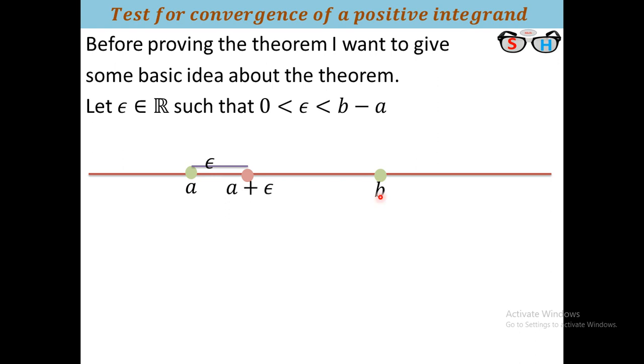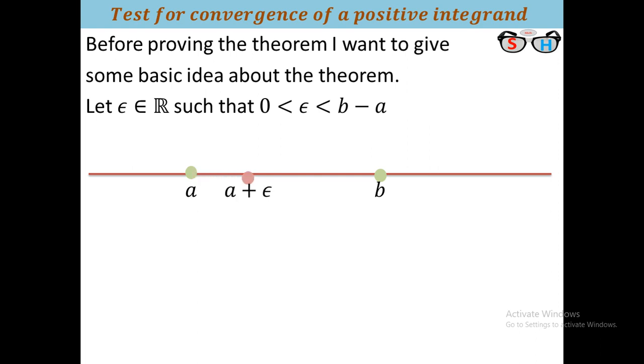Here f is integrable from a plus epsilon to b, it is given in the statement. But if f is convergent, that is, the integration of f(x) from a to b exists, then if epsilon tends to 0, very small, you see a plus epsilon gradually tends to a.